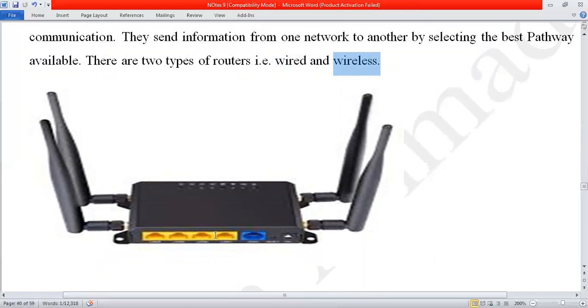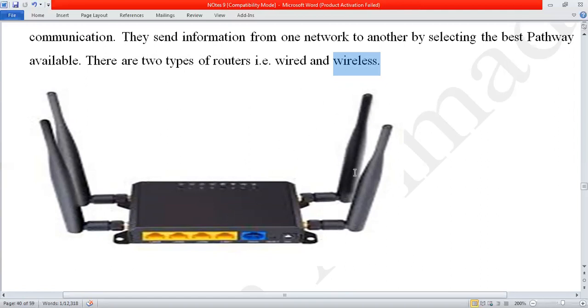If I want to connect one laptop or one network to another network, I will select this device, then place one network cable over here and another network cable over here. With the help of these devices, they are connected to each other and it will make the computer network. So it will join the two networks to make a network. So this is the wired.